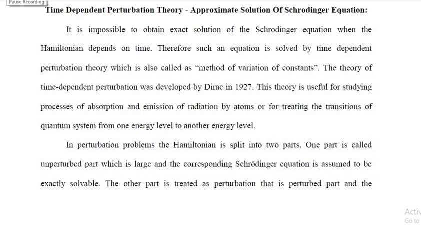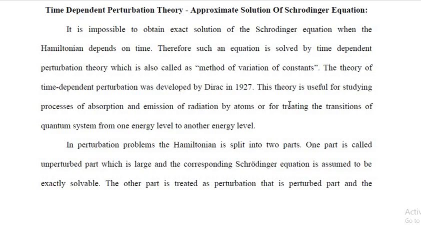Now I am going to explain time-dependent perturbation theory, an approximate solution of the Schrodinger equation. It is impossible to obtain an exact solution of the Schrodinger equation when the Hamiltonian depends on time. Therefore, such an equation is solved by time-dependent perturbation theory, which is also called the method of variation of constants. The theory of time-dependent perturbation was developed by Dirac in the year 1927.